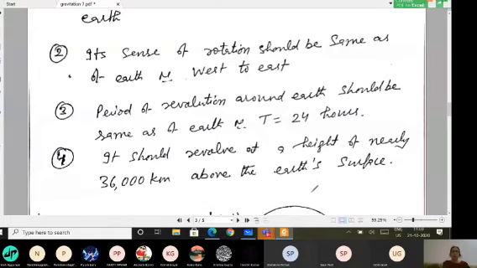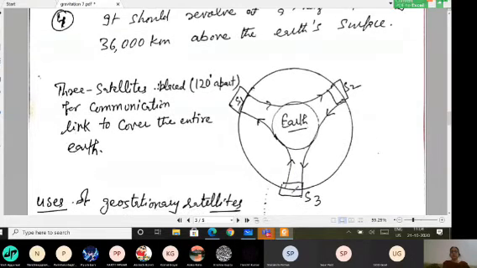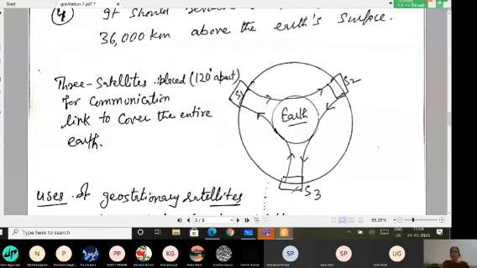Of course, geostationary satellites are used for communication purposes. We put at least 3 satellites in the same orbit, and you should know that they are 120 degrees apart, so as to cover the whole earth. Otherwise, we will not be able to have a communication link for the whole earth. It is not that easy to put satellites in the same orbit at particular intervals.